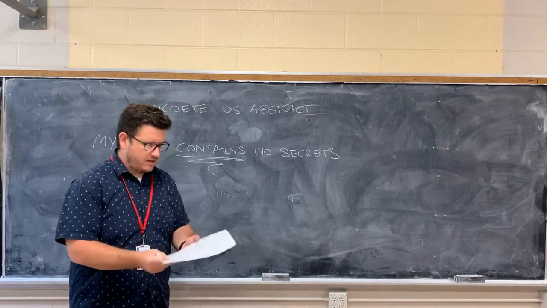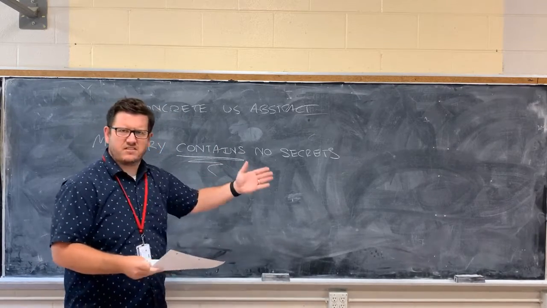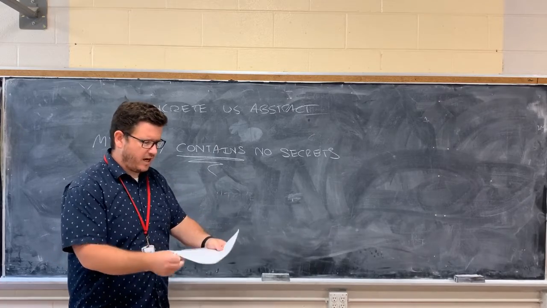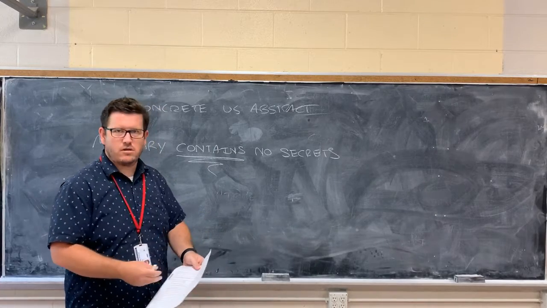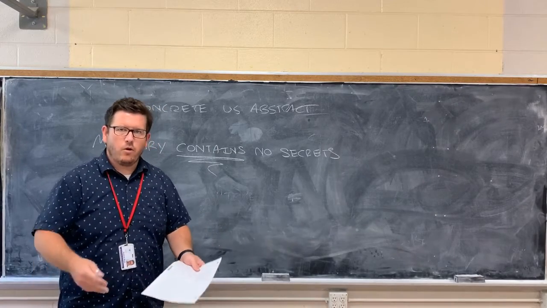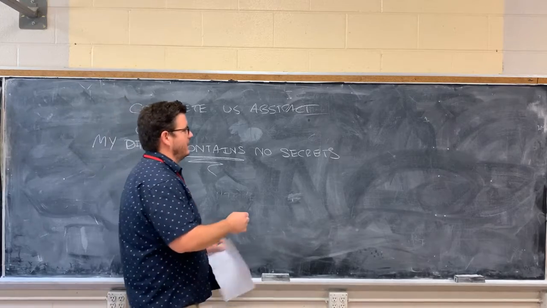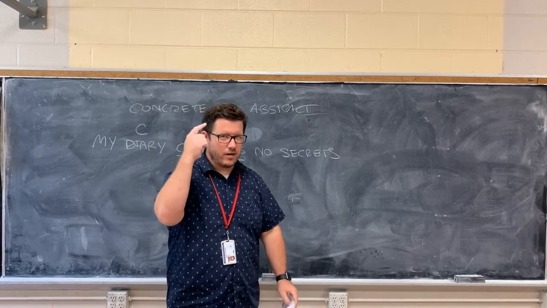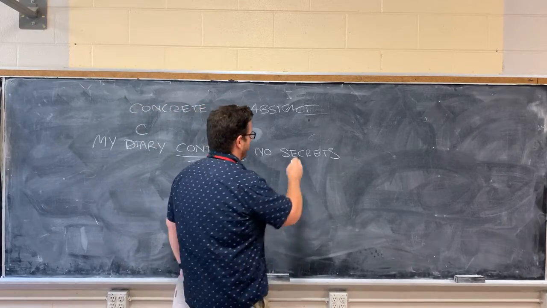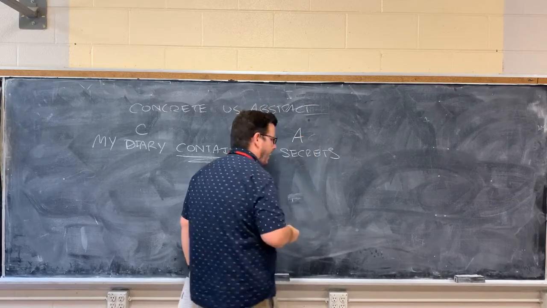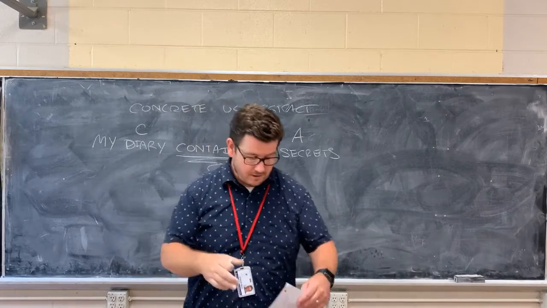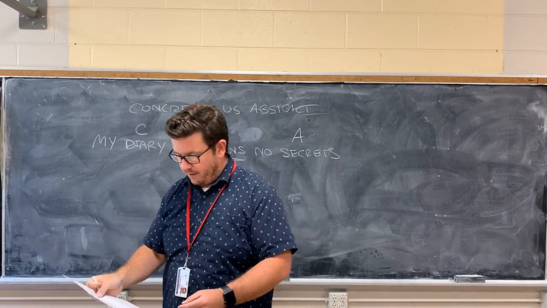If I open up somebody's diary, well, this one says it doesn't, but let's say I open up somebody's diary, can secrets just fall out of it? No, that's not how that works. Secrets exist only in your head, all right? So that would be abstract. So that's the difference.